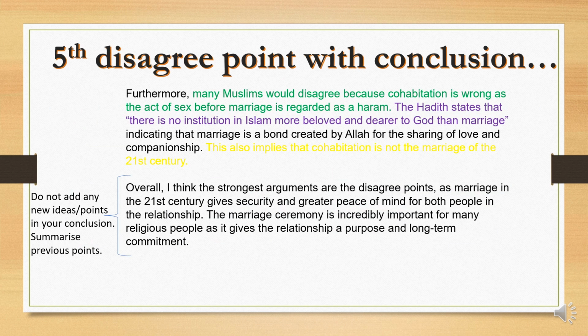Now, you've got your fifth disagree point with the conclusion on this page. So the final disagree point, again using connecting words, so furthermore, many Muslims would disagree because cohabitation is wrong as the act of sex before marriage is regarded as haram. So they've used this Arabic term as well. The hadith states that there is no institution in Islam more beloved and dearer to God than marriage, indicating that marriage is a bond created by Allah for the sharing of love and companionship. This also implies that cohabitation is not the marriage of the 21st century.